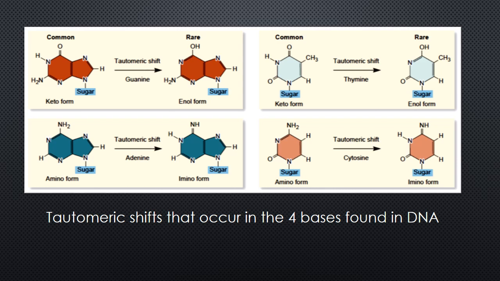The common stable form of guanine and thymine is the keto form. The common form of adenine and cytosine is the amino form. See this figure, the above figure 1. So, at a low rate, G and T can interconvert to the enol form, and A and C can change to an imino form.